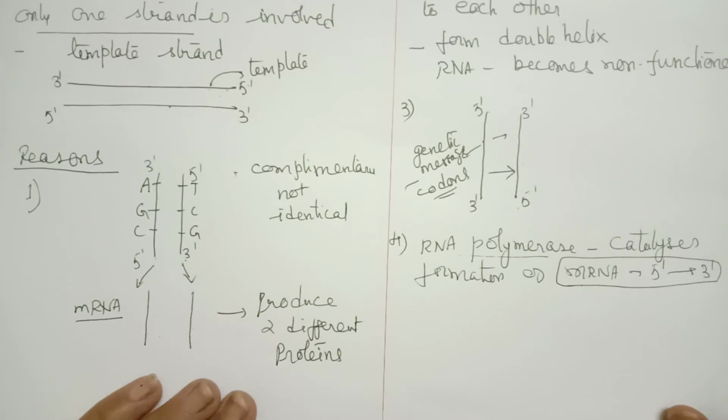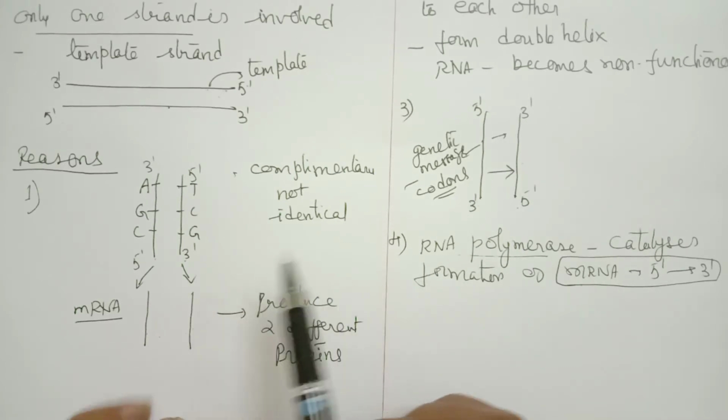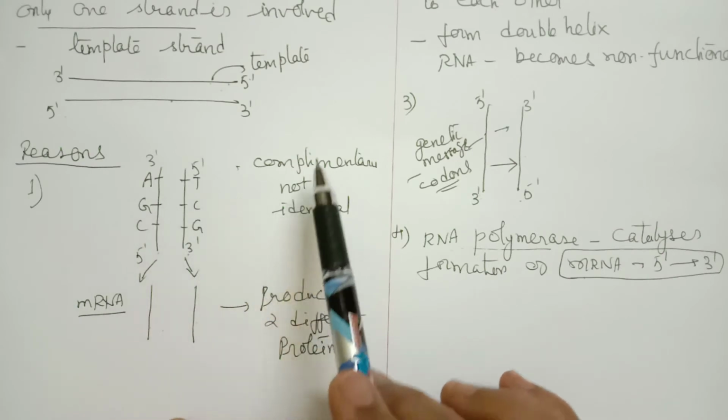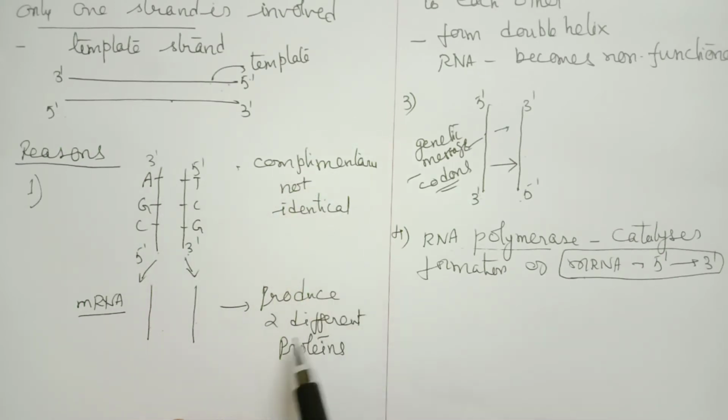I hope I am clear. You have to once again watch if it is not clear. So quickly, I'll give you the reasons I gave. The first reason is that the two strands are complementary but not identical, so they can produce two different proteins.